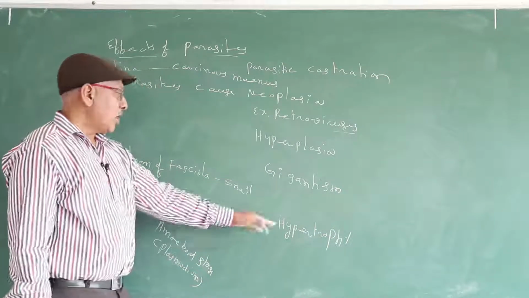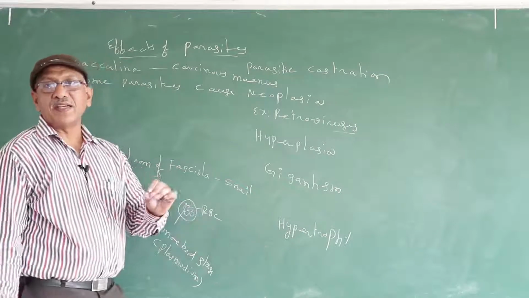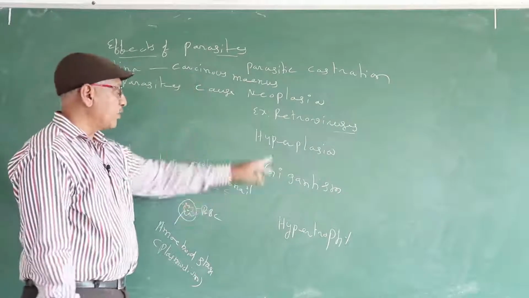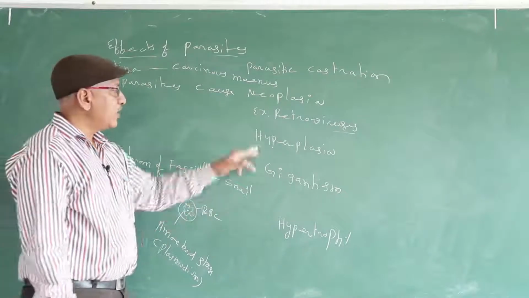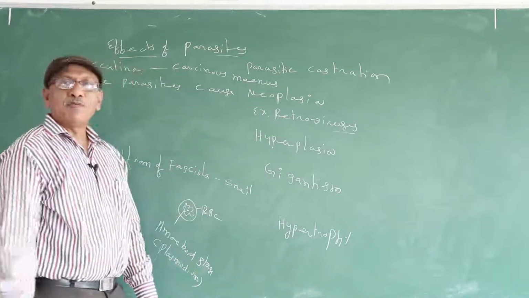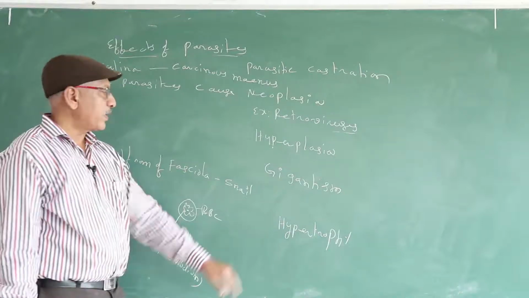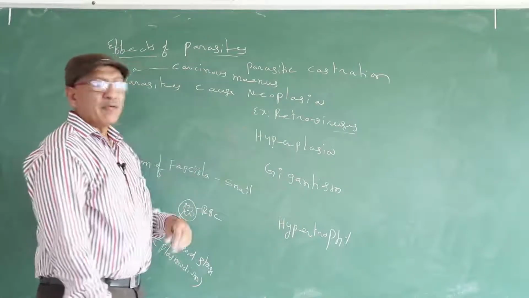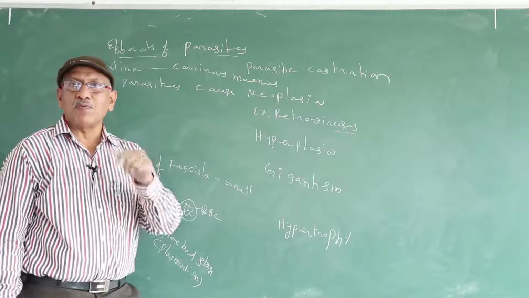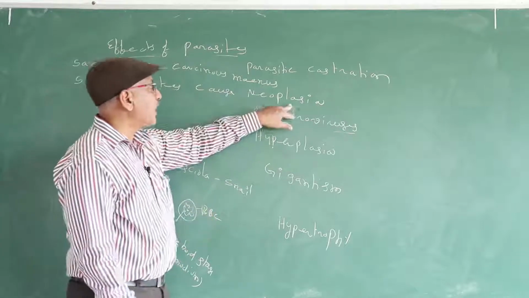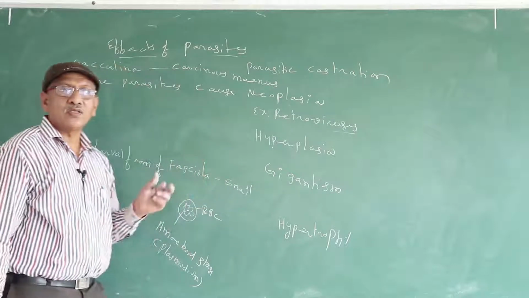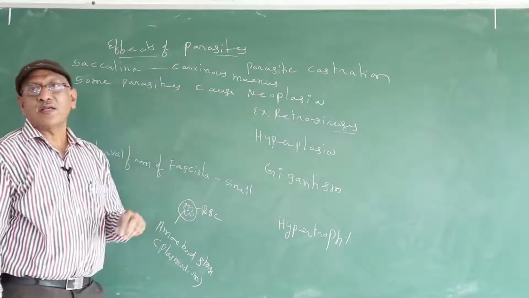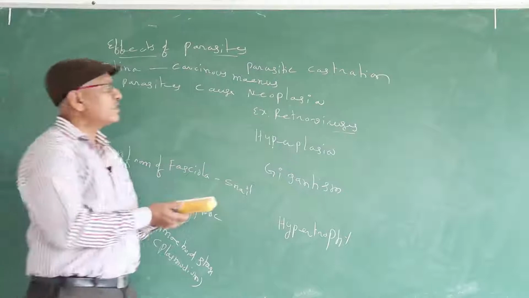So hypertrophy: if the parasite increases the host cell size, hypertrophy. If the parasite increases further cell division, hyperplasia. If the parasite increases the host size, gigantism. If the parasite is responsible for the formation of tumor, neoplasia. If the parasite converts the fertile host into a sterile host, it is known as parasitic castration.